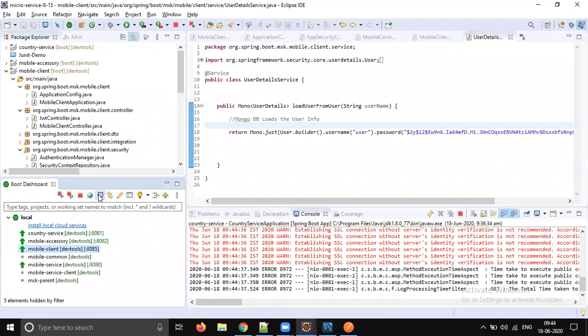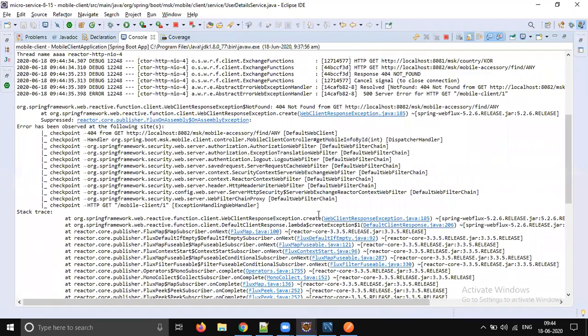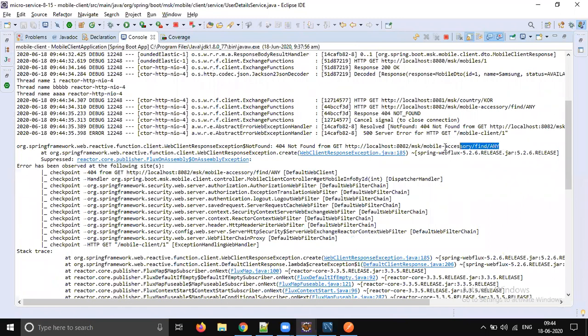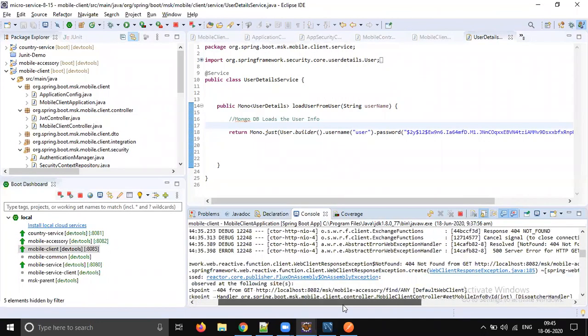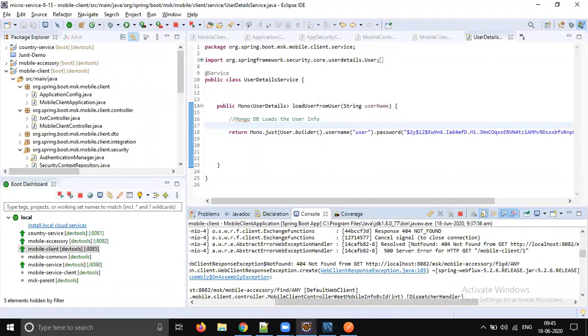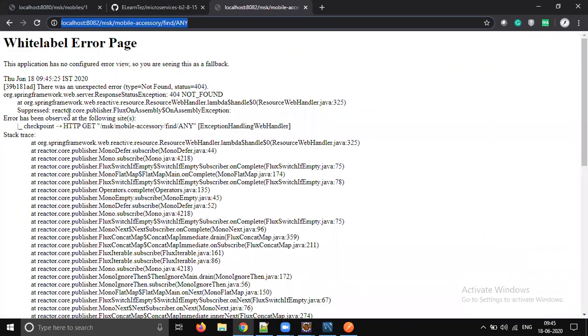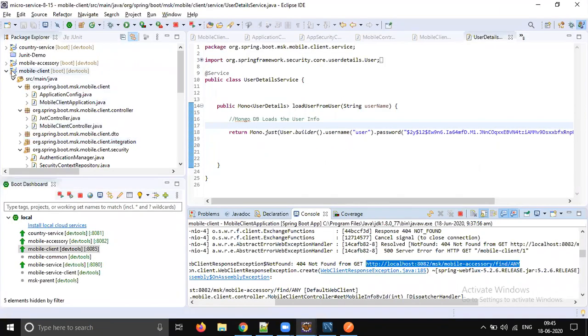Mobile client console. Let's go to the console. It's called and failed, 8082 mobile accessory find any. Let's see what the problem is. So while accessing mobile accessory, there is some problem. Why are we triggering find any here? Okay, I think we are getting a 404 error. Let's try the same URL. We still get the same problem, right? Yes, 404.